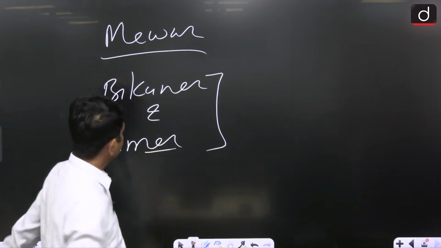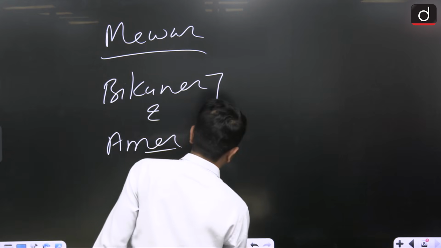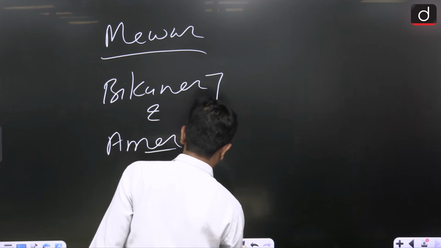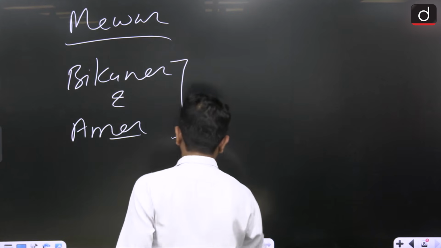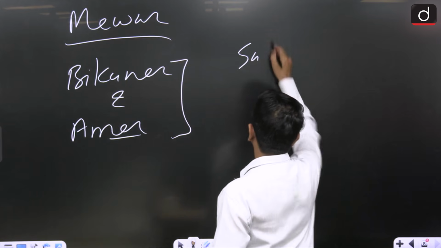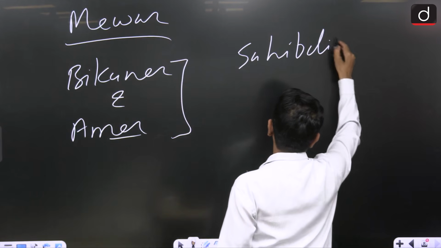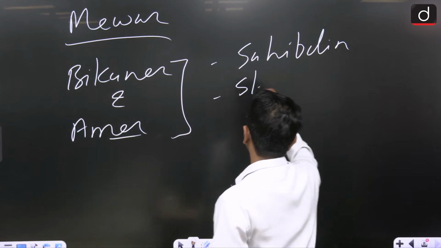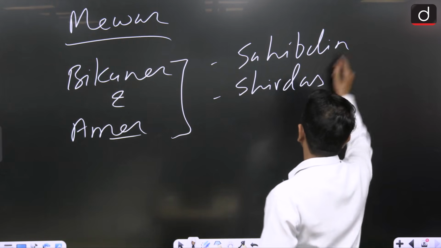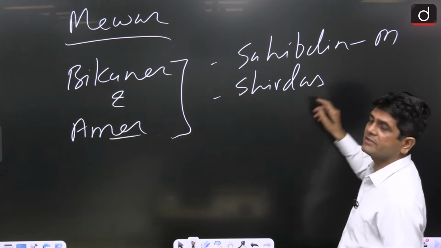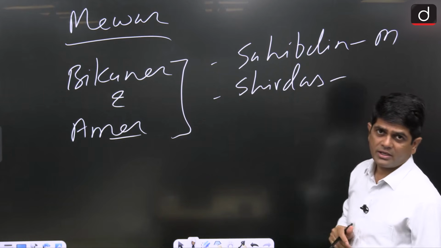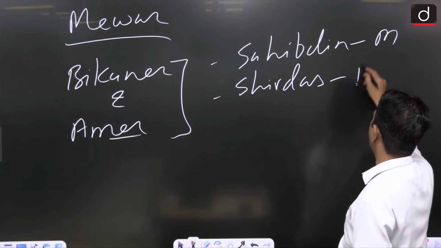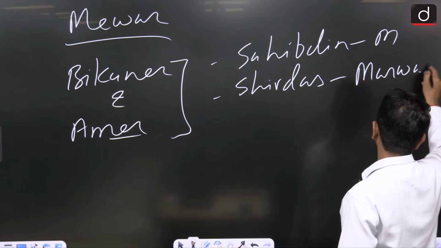Getting my point? Now, a few important painters whose names you must keep in mind: Sahibdeen, Sivdas. Sahibdeen was from Mewar. Sivdas was from Marwar or Jodhpur.